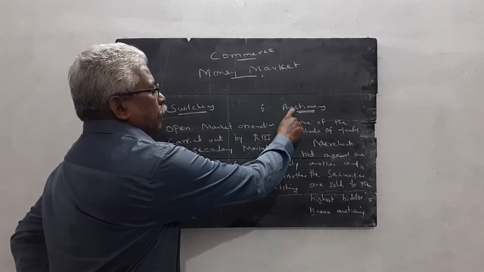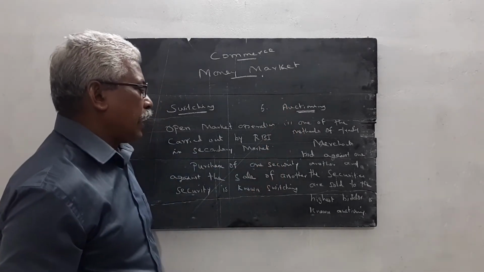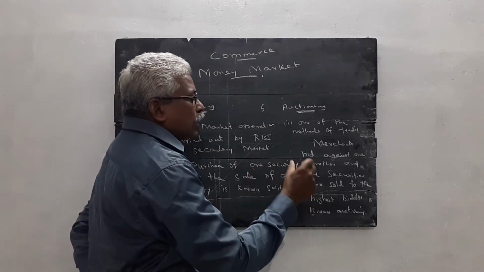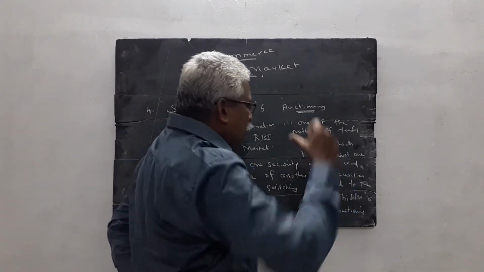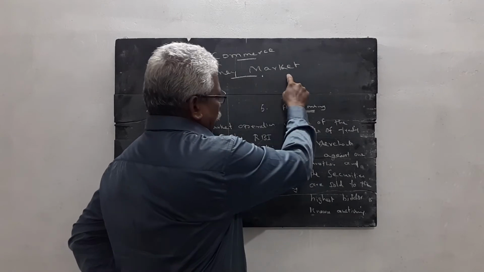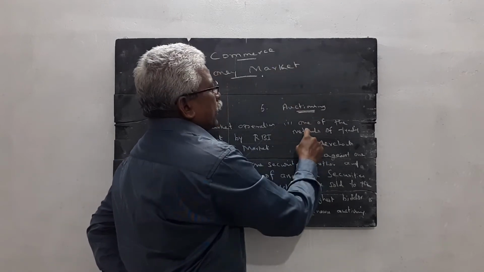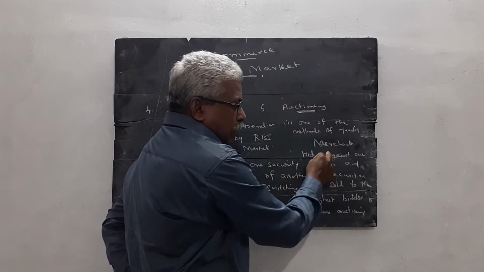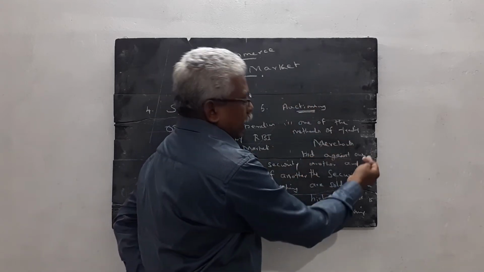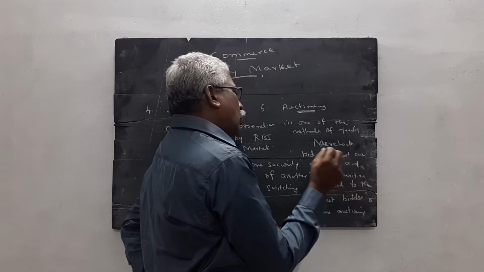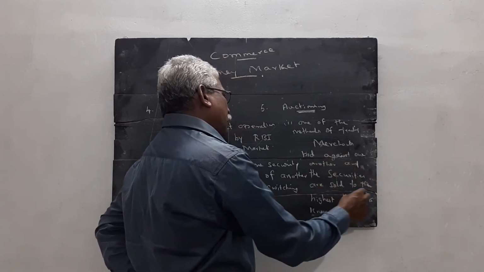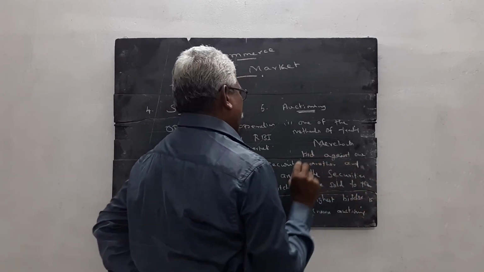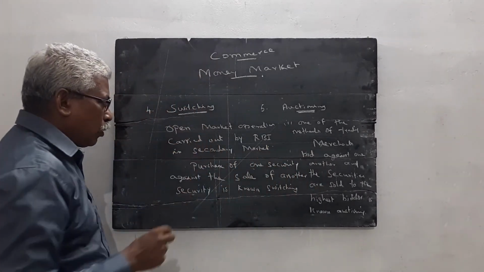What is an auction? In normal auction sales, the highest bidder is eligible to get the product. The same procedure is applicable in the money market also. It is actioning, one of the methods of trading in the money market. Merchants bid against one another and the securities are sold to the highest bidder. Anyway, I explained 5 questions.